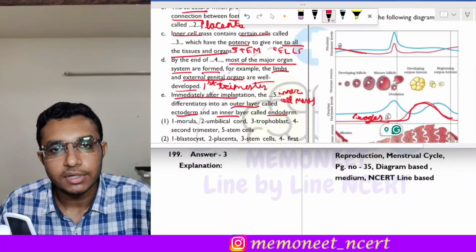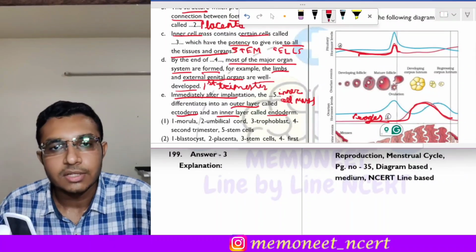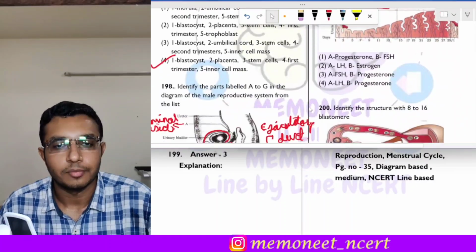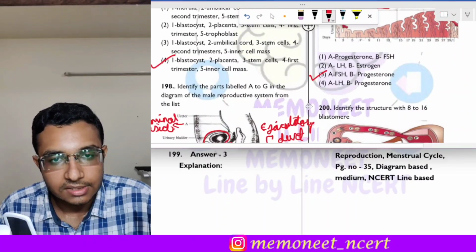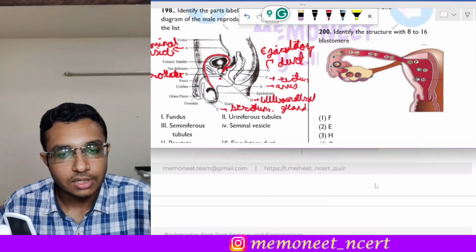And what is A? A is this peak which is smaller. So A is FSH, or the follicle stimulating hormone. So here the correct answer will be option 3. Moving on to the last question, that is question number 200.